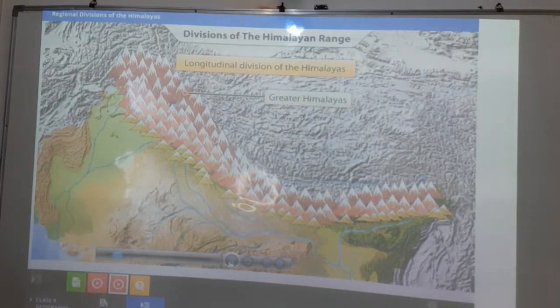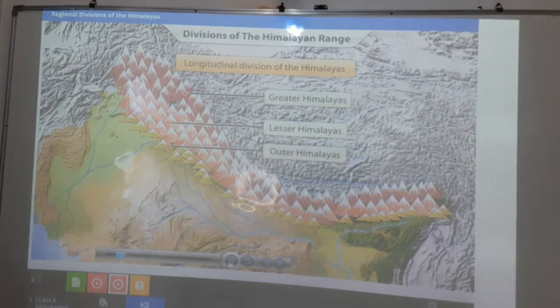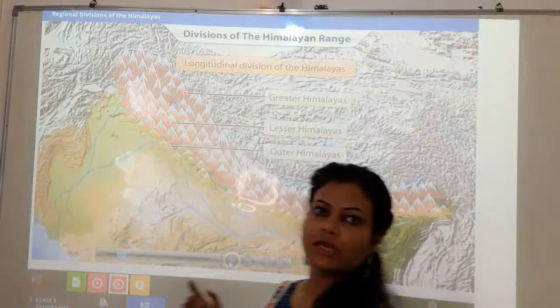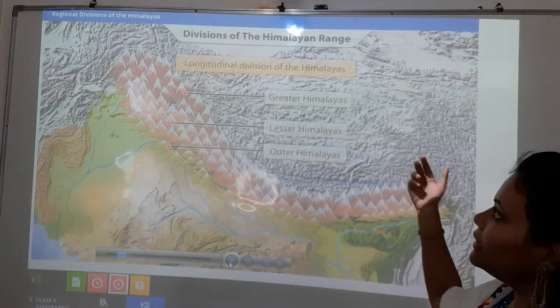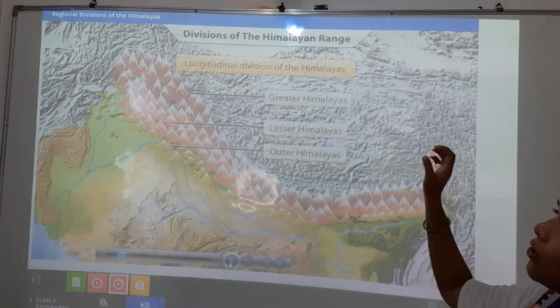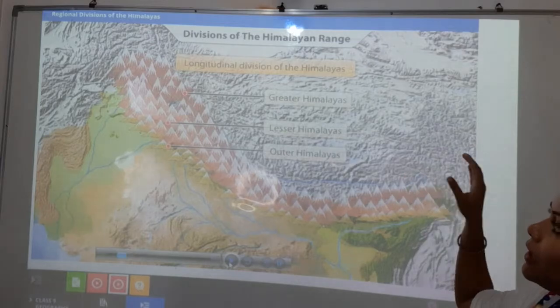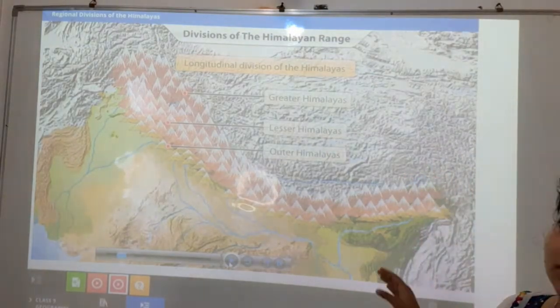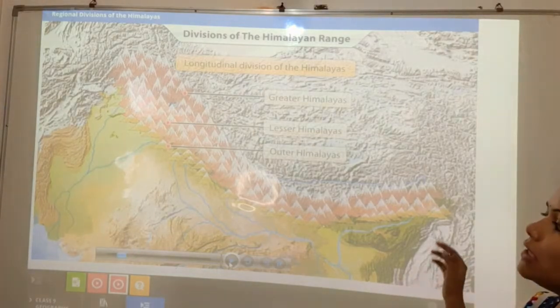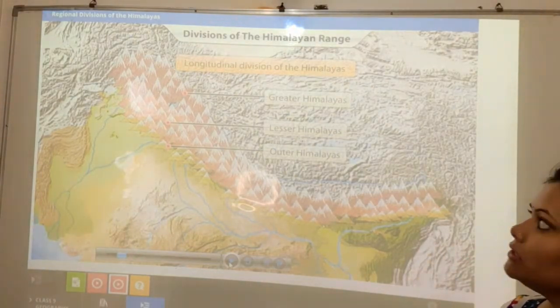These are the Greater Himalayas or Inner Himalayas, the middle range called the Lesser Himalayas, and the outermost range called the Outer Himalayas. So this much we have already discussed. Now let's see the next thing.